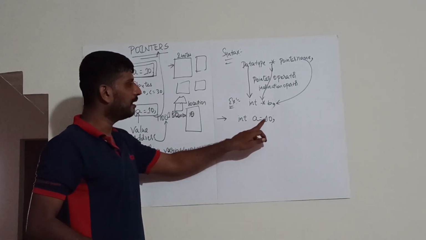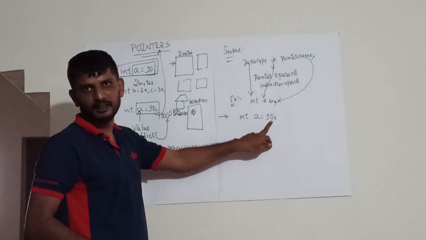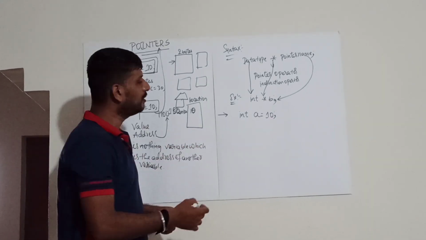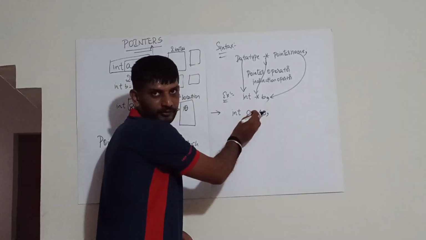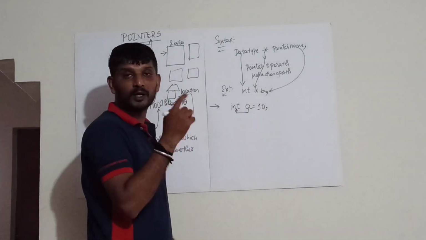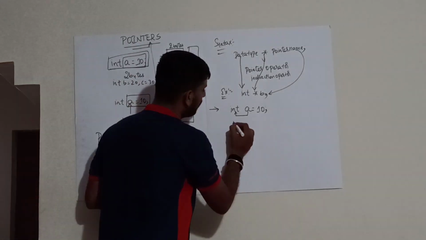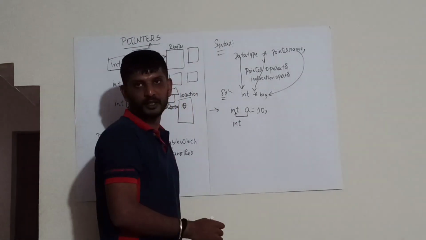A is a variable of kind integer. What is the value of a? It is nothing but 10. Next, I want to store the address of a. So, a is a variable of kind integer, so I have to make use of an integer pointer. So, I will declare an integer pointer.